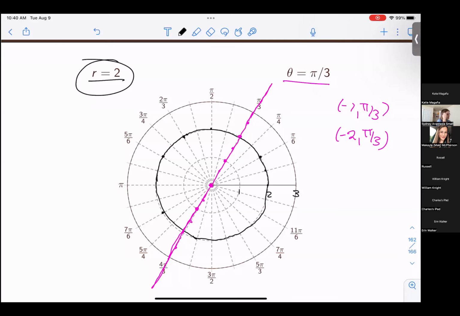Now, we're going to shift gears a little bit. We're not going to look at these types of equations. We're more going to look at types of equations that involve trig functions and how we graph those. And we're used to, especially in rectangular coordinates, not looking at particular points, but looking at, okay, here is my parent graph, how can I transform it? There are parent graphs for polar equations, but there are many, many more of them, and they're a lot harder to memorize. So we're more going to focus on what we were doing last time, which is plotting points and then learning how to draw the line from there.